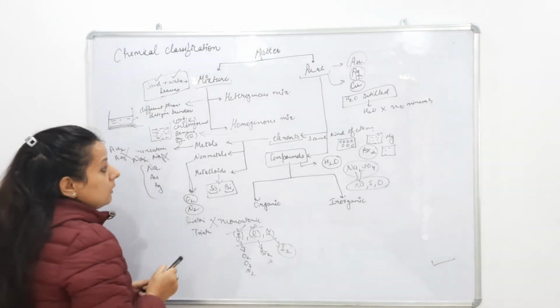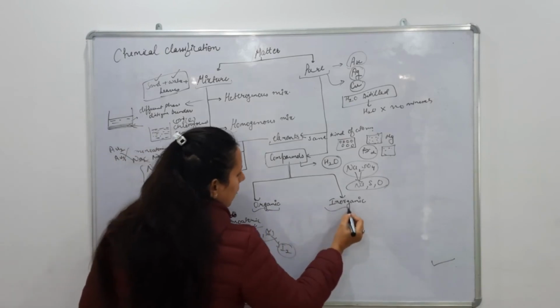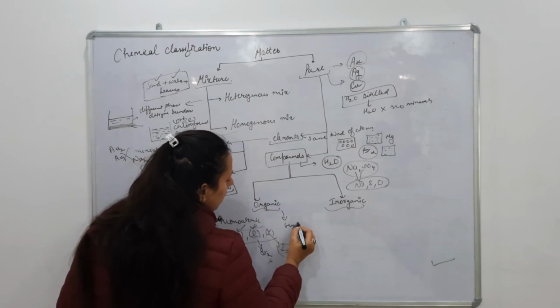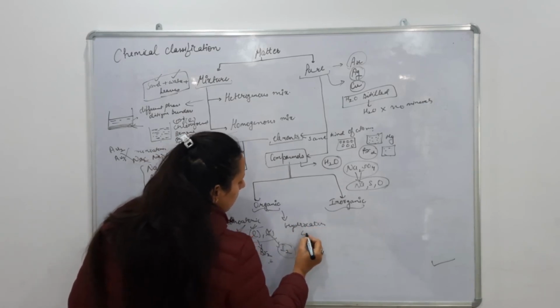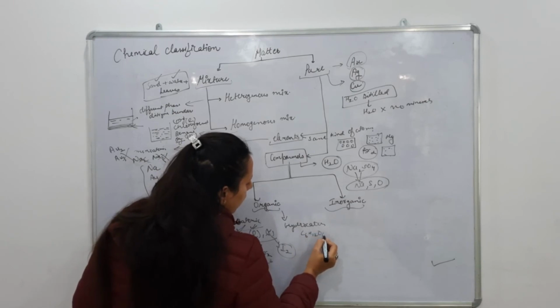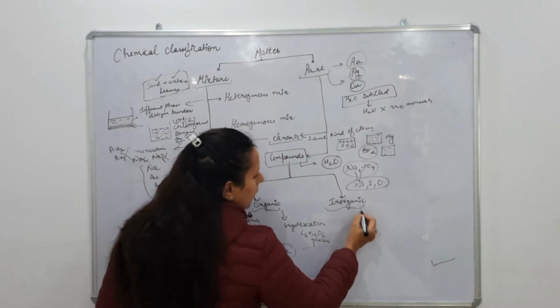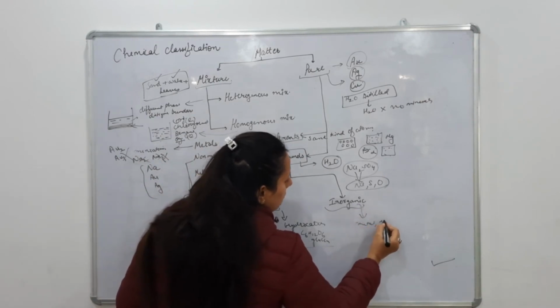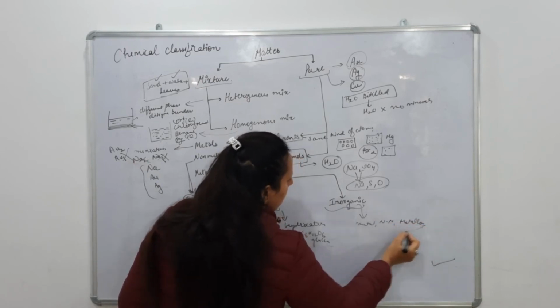Now next, compounds are further classified into organic and inorganic. In case of organic compounds, we know hydrocarbons come under organic compounds. For example, C6H12O6, that is glucose, comes under organic compounds, and in inorganic compounds, all metals, non-metals and metalloids come under inorganic compounds.